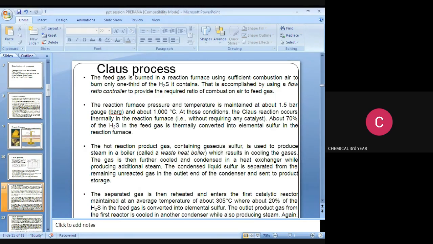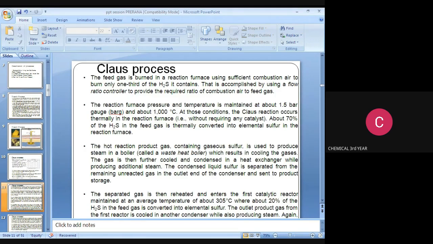The hot reaction product gas containing gaseous sulfur is used to produce steam in a boiler called the waste heat boiler, which results in cooling the gases. What is the use of the waste heat boiler? That is cooling the gases.